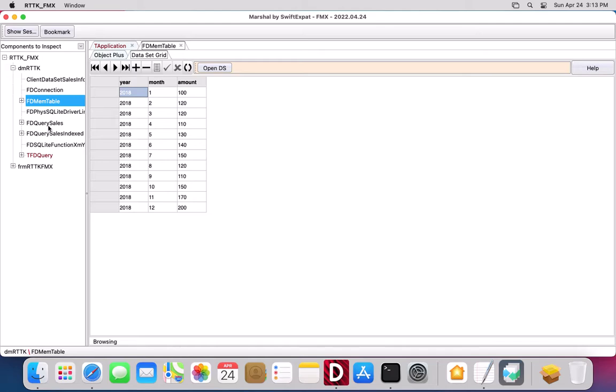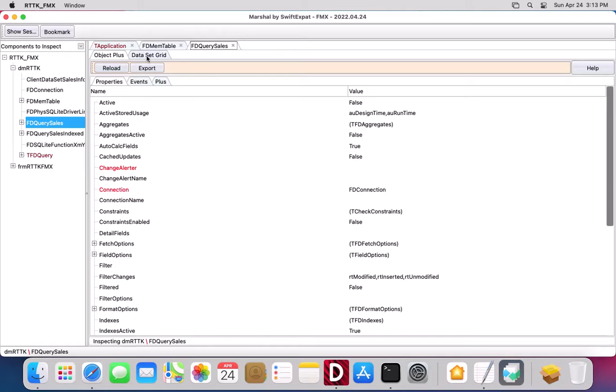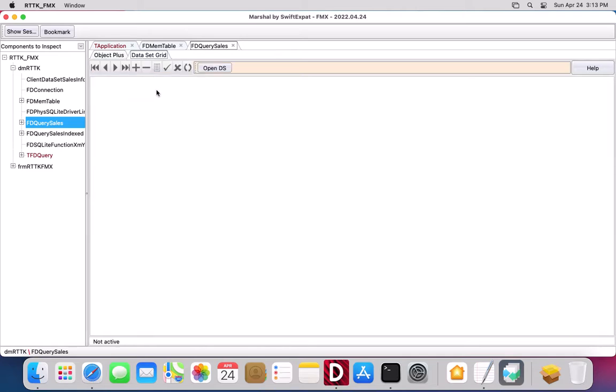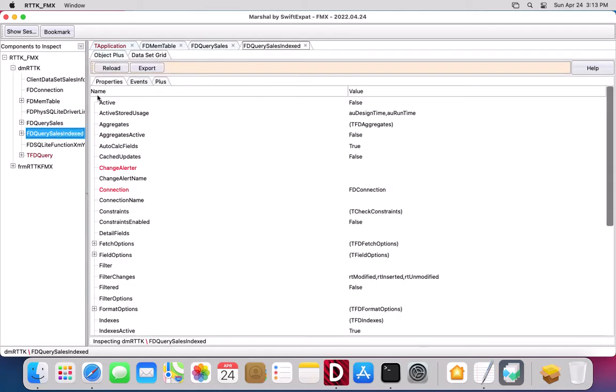Dataset Grid is available on any T dataset descendant, so an FD query also receives Dataset Grid. Dataset Grid has a button to open the dataset if it's not already open. I find Dataset Grid very helpful when I'm troubleshooting indexes.